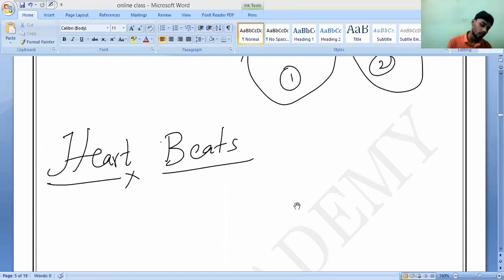So many times I have taught you. The walls of the arteries are much thicker because the blood needs to be pumped by the heart by contraction, with high pressure. So the walls of the arteries are thicker than the walls of veins. Have you remembered? Yes or no?